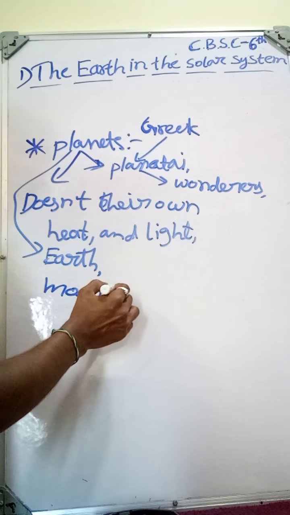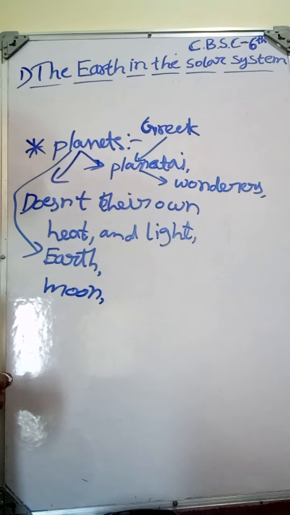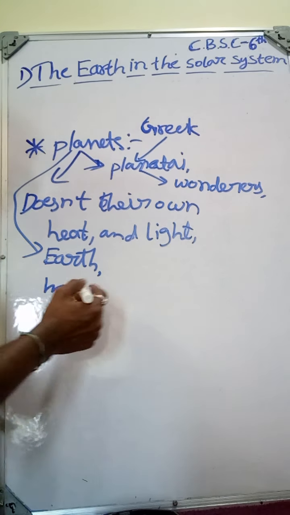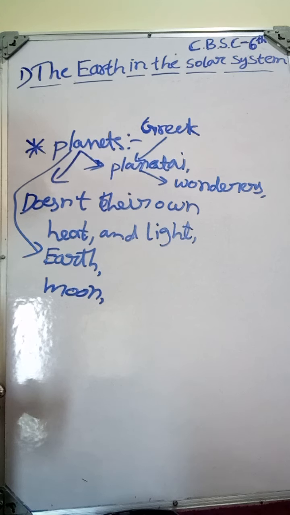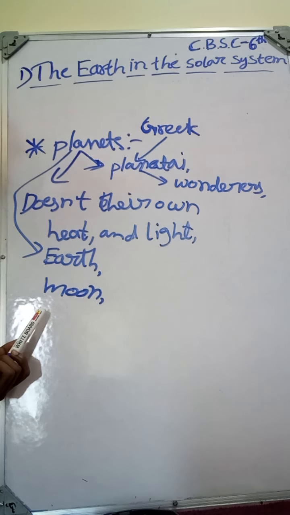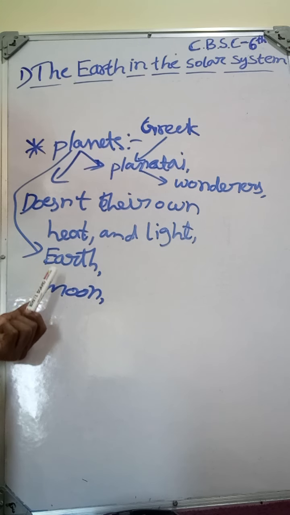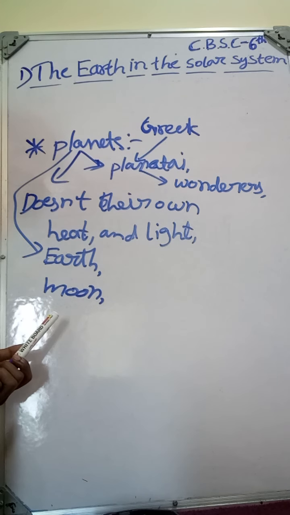Moon is called a satellite. The Moon is a companion of our Earth. Moon also moves around the Earth, the same way the Earth moves around the Sun.